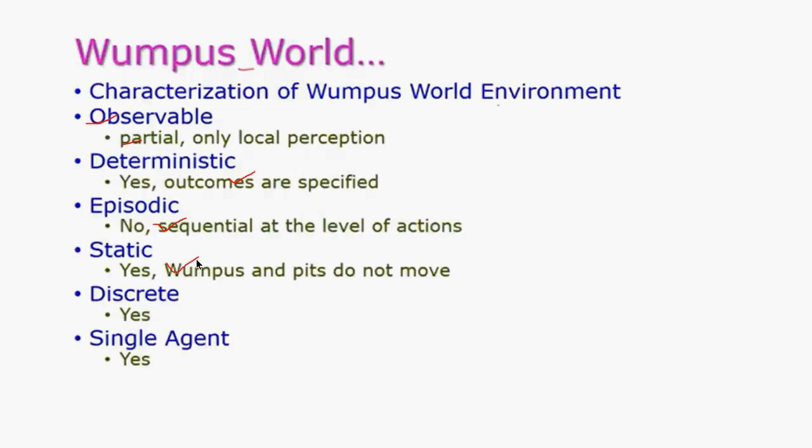And the sense, smell, and breeze are going to be accordingly. So discrete is after you go to that place, you will find out what is going to happen. So that is why discrete. And there is only one single agent who is going to carry the game entirely. So this is all about Wumpus world.